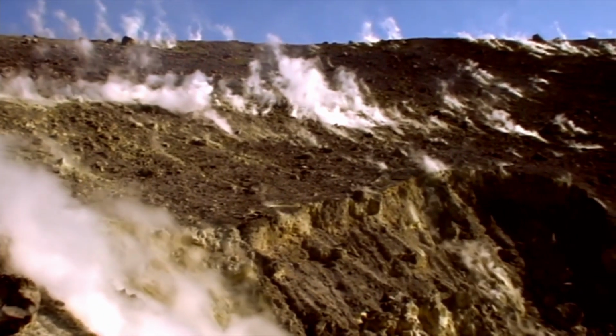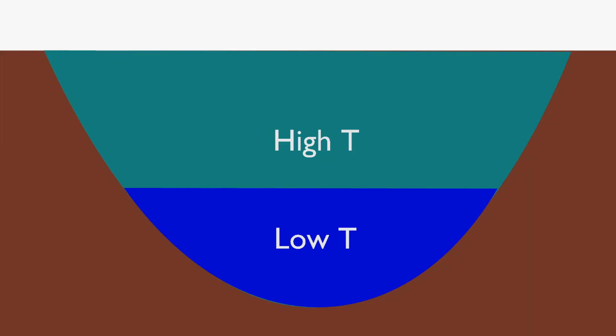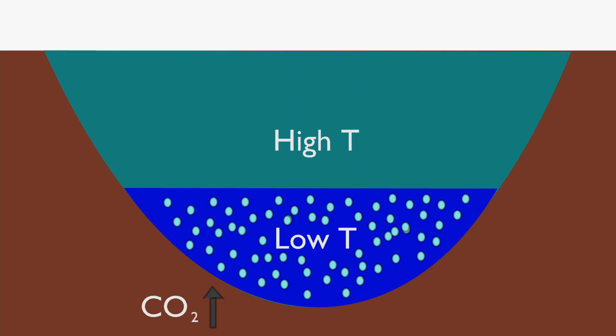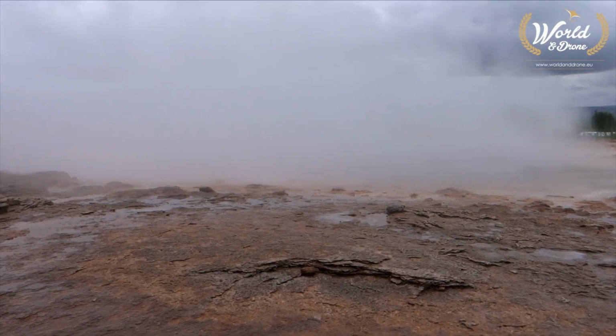As carbon dioxide seeps into Lake Nyos, it dissolves into the bottom layer of the lake. The lake is thermally stratified, with a warm top layer and a colder layer at the bottom. Over time, the bottom layer of the lake becomes more and more rich in carbon dioxide until it becomes supersaturated. What this means is there's far too much carbon dioxide dissolved in the water. Once this happens, all it takes is a small earthquake or a landslide, anything that can agitate the water, and all of a sudden, all of that excess carbon dioxide, which was once dissolved, will undissolve itself. And this is what causes a limnic eruption.